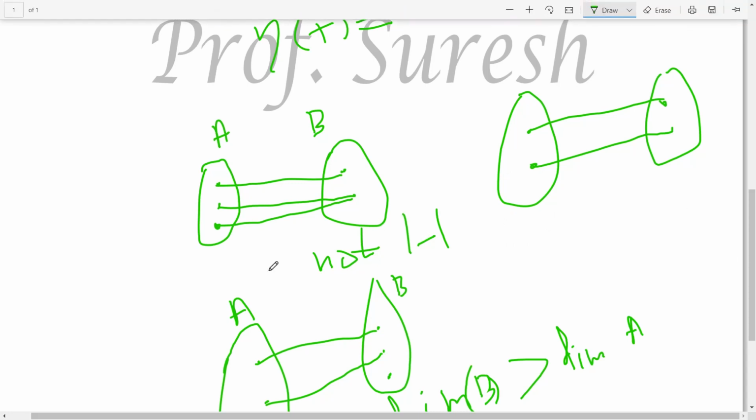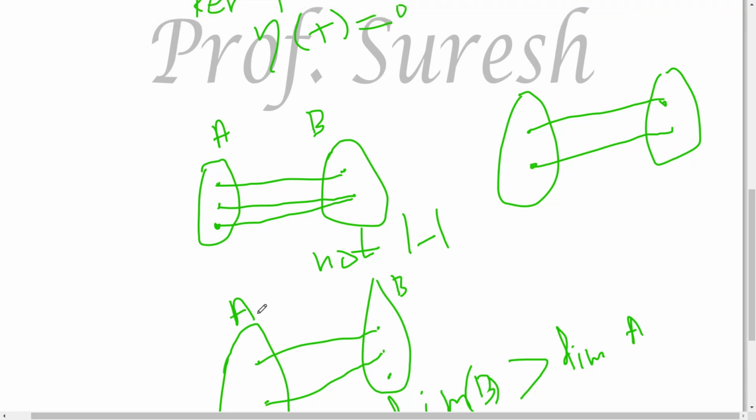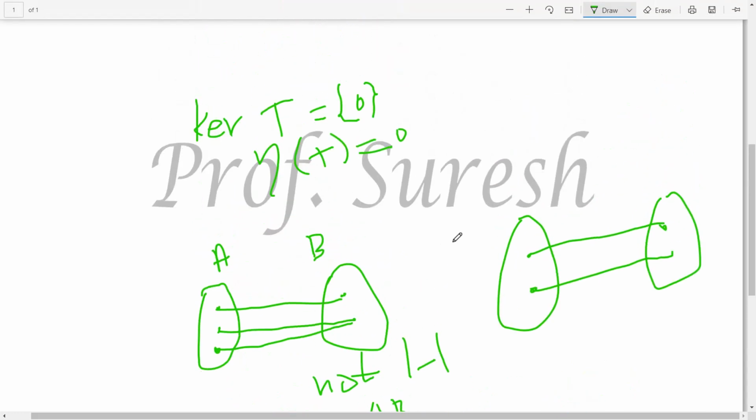Simply remind or recall the concept you studied in school about functions, one-to-one and onto functions. Using this, you can check whether a linear transformation is one-to-one or not, and also using this concept, kernel of T equal to 0, like that, using this also we can find out.